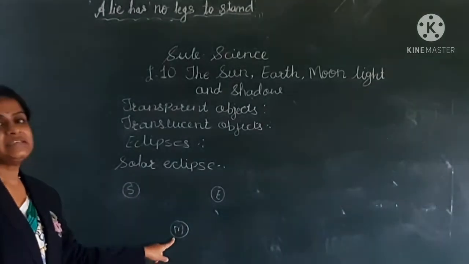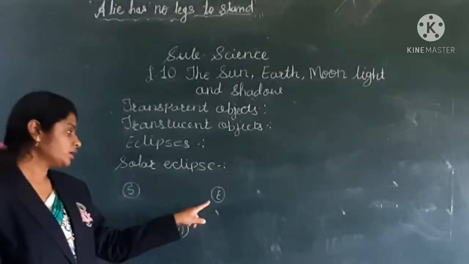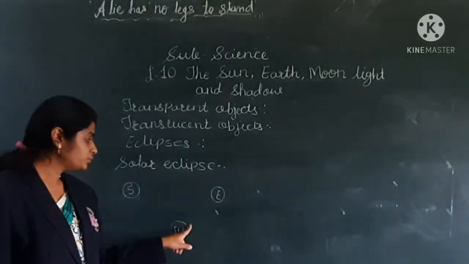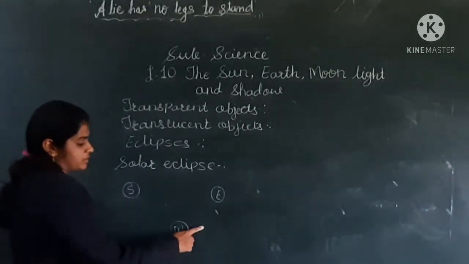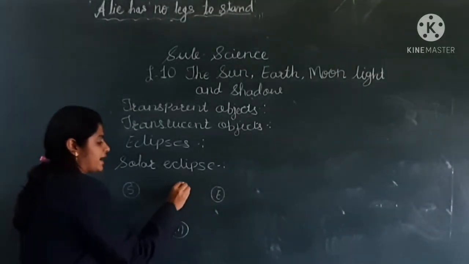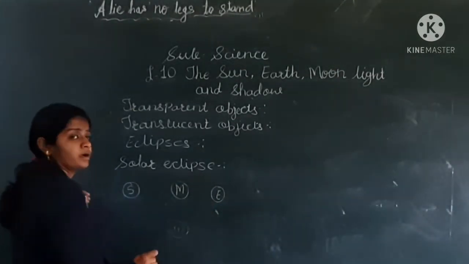Similarly, the moon always revolves around the earth. But once a month, the moon comes in between the sun and the earth.